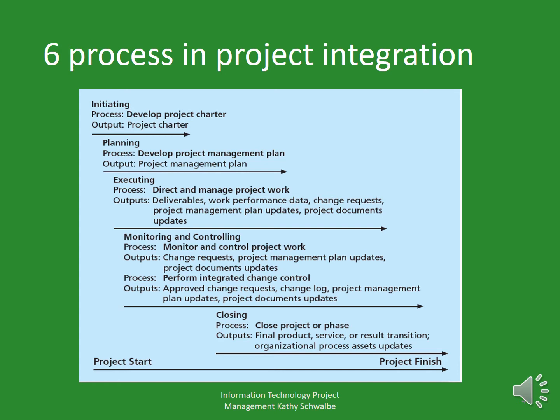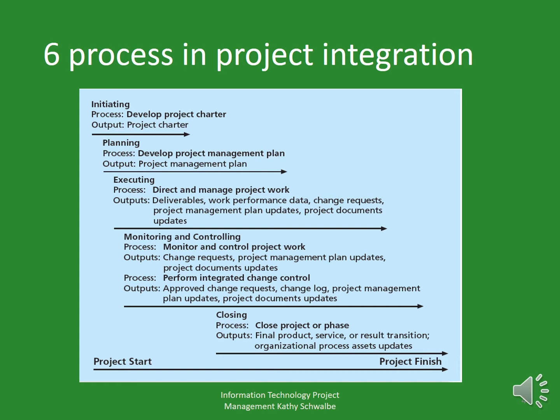In the project executing stage, we have to direct and manage project work. Outputs of this process are deliverables, work performance data, and change requests. If there is a change, then we need to submit a change request. Project management plan updates: according to the change request, we need to update the project management plan. Project document updates. Those are the outputs of this process.